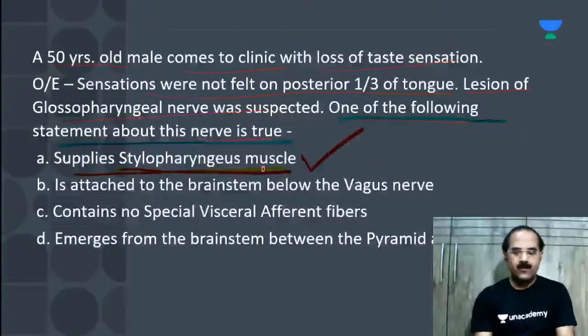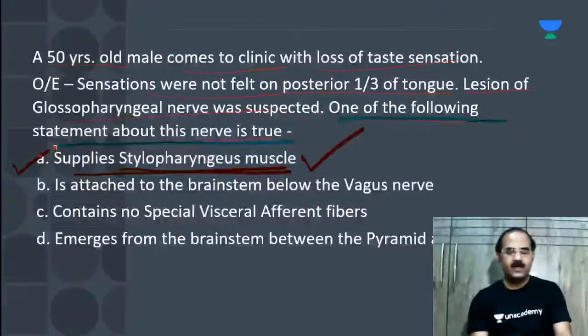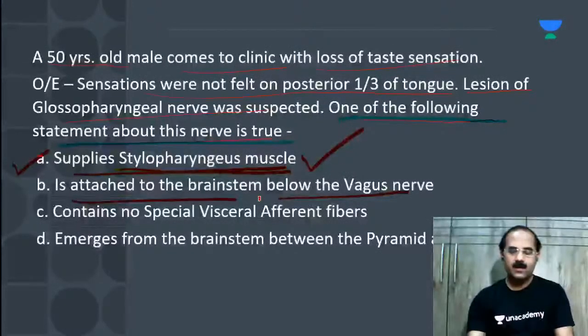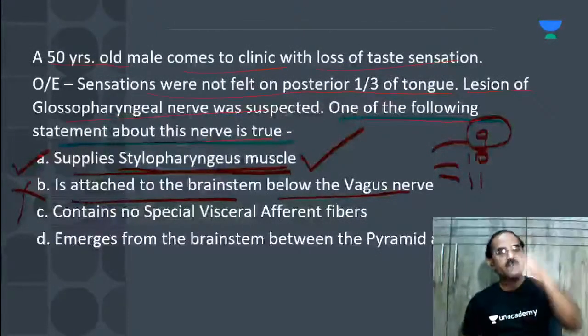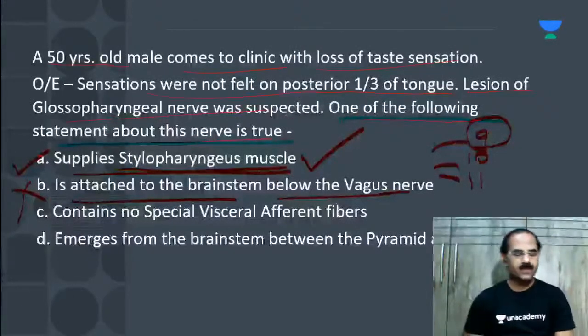1. Supplies the stylopharyngeus muscle. That's correct. 2. It is attached to the brainstem below the vagus nerve. What do you say? It is 9th, 10th and 11th. So it will be above the vagus, right? It's not below the vagus. So that's wrong. It is attached to the brainstem above the vagus. It's the 9th, 10th and 11th nerves.